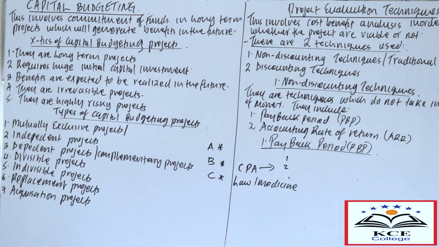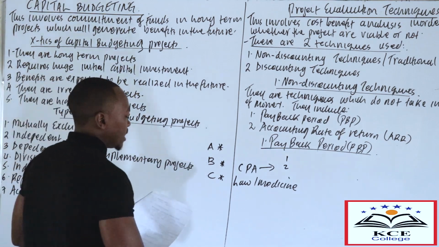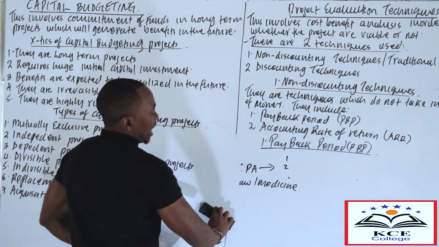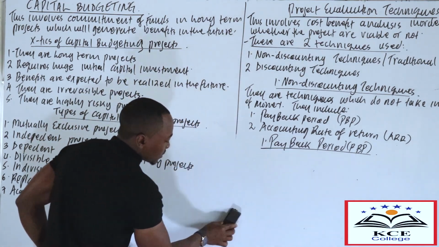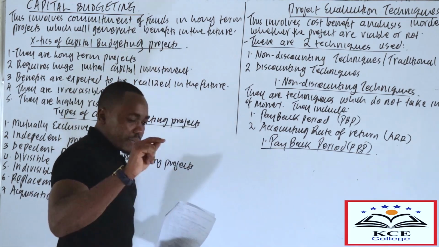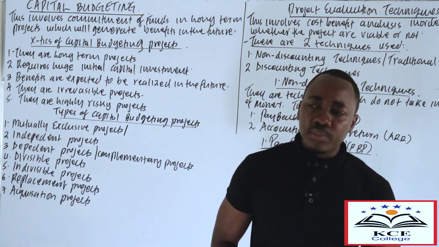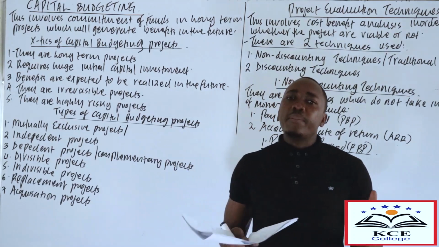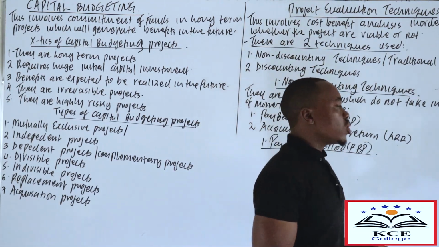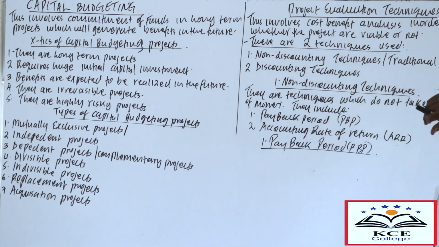Then we have replacement projects, and then we have acquisition projects. Those are various types of capital budgeting projects. Now, how do we evaluate those projects? Because you as a financial manager, this is the work of the financial manager. Sometimes they usually assess the viability of a project. And that's what we call the project evaluation techniques.